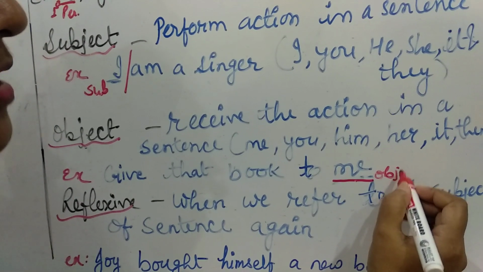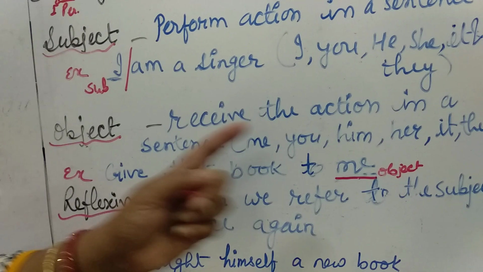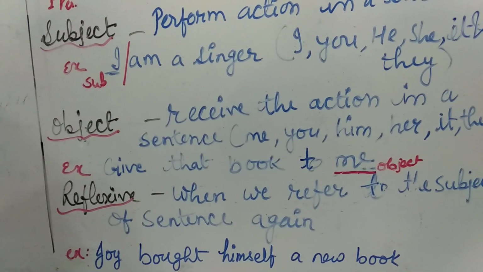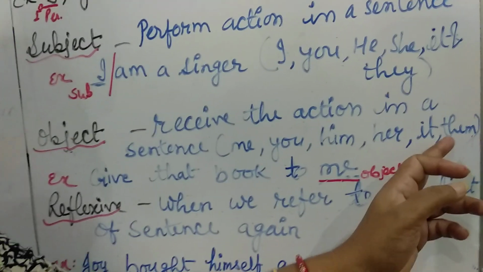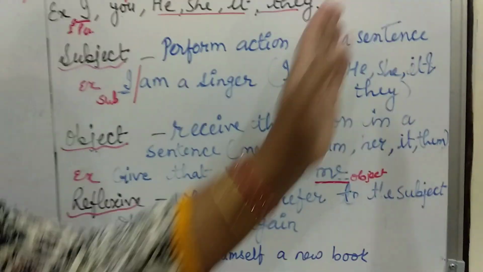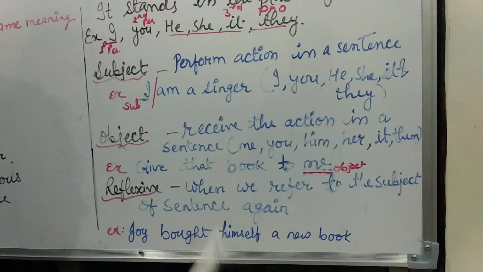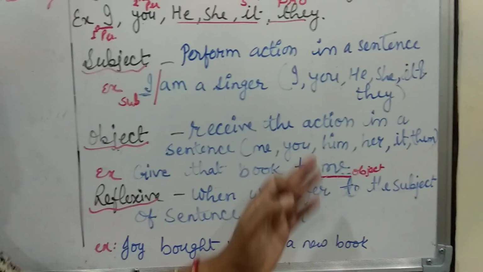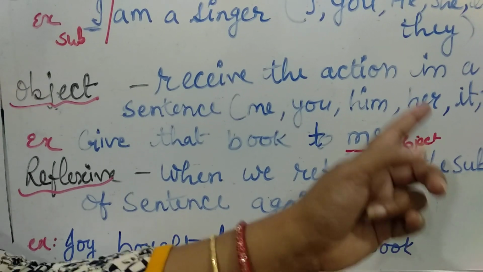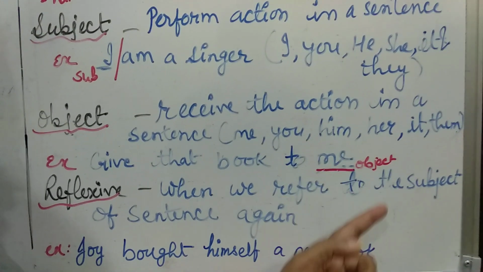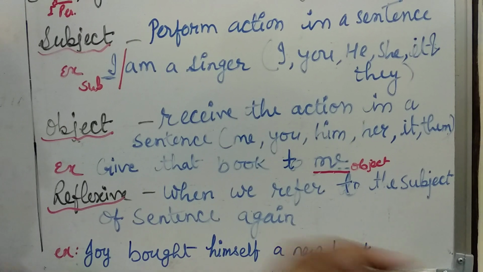When we make the noun an object, we can use these words: me, you, him, her, it and them. In place of I it will become me. In place of you, it will remain you. He will become him. She will become her. It will remain it. They will turn into them.